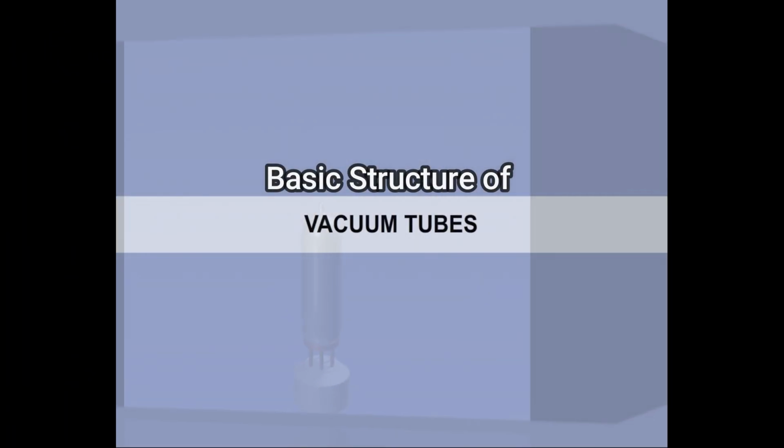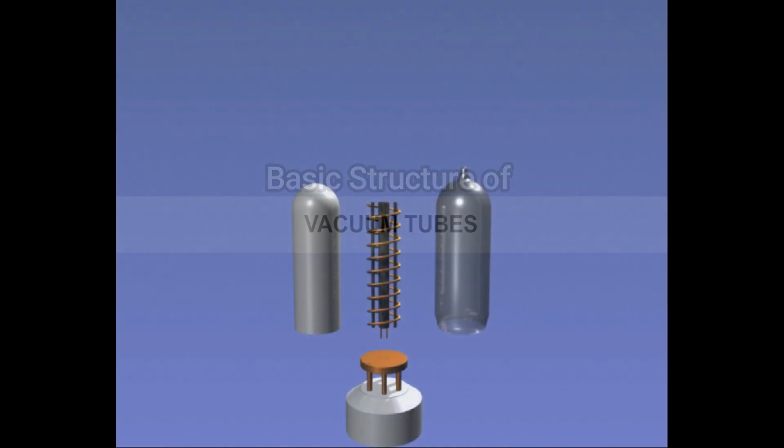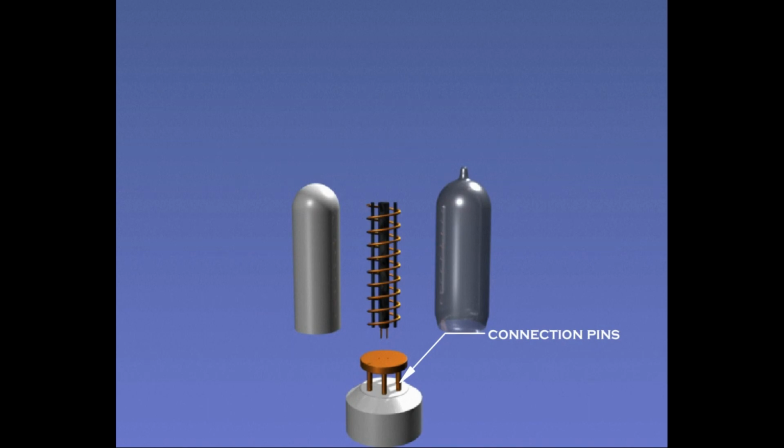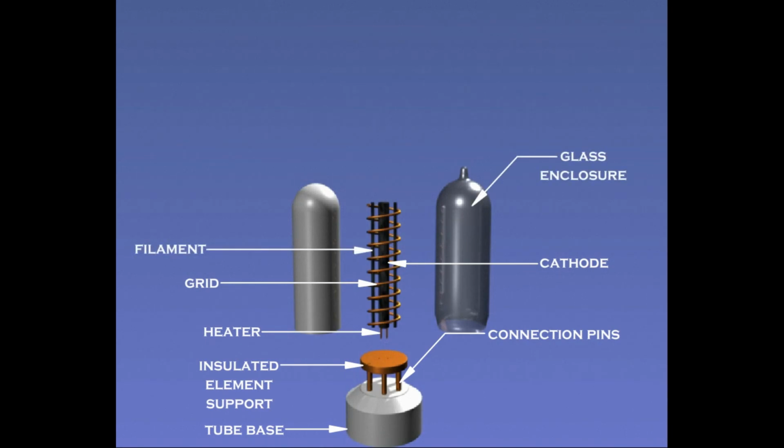Basic structure of a vacuum tube. The vacuum tube consists of connection pins, tube base, insulated elements support, heater, grid, cathode, filament, glass enclosure, plate that is anode.